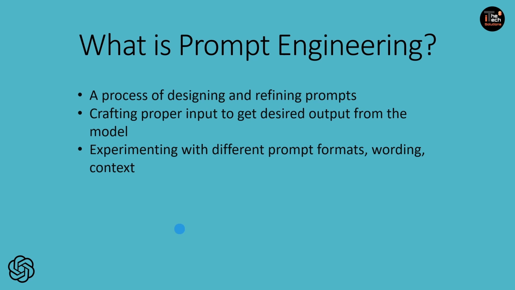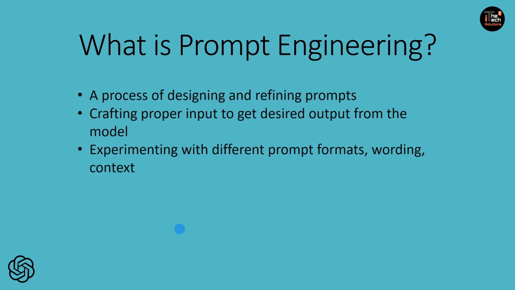So, prompt engineering is very crucial for various applications of AI, including text generation, question answering, summarization, translation, and more. All these examples we will see in coming videos as well. In detail, we will go through the hands-on as well. By carefully designing the prompts, we can guide the AI models to produce outputs that are accurate and relevant. Additionally, prompt engineering can also help to mitigate the biases present in the AI models.